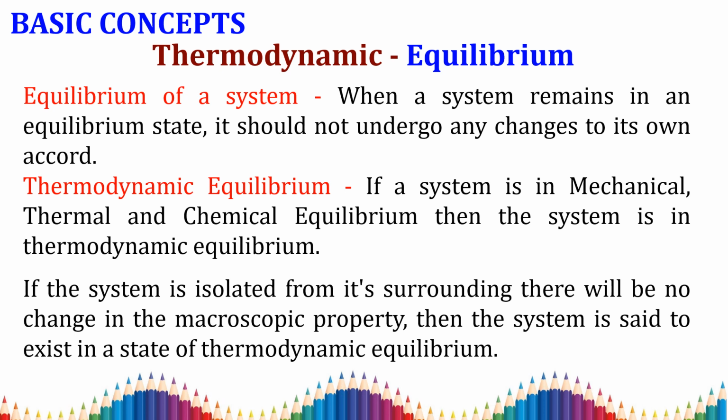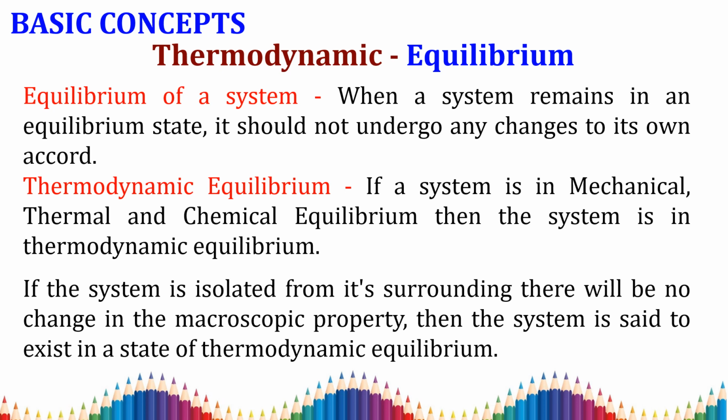Now we are going to study what is meant by thermodynamic equilibrium. If a system is in mechanical, chemical and thermal equilibrium, then the system is in thermodynamic equilibrium.